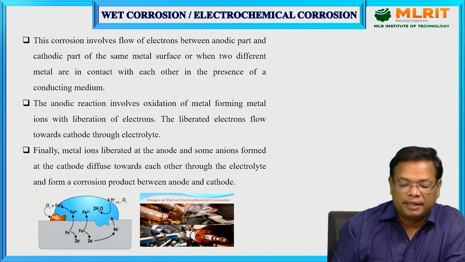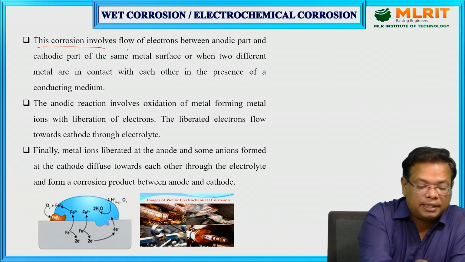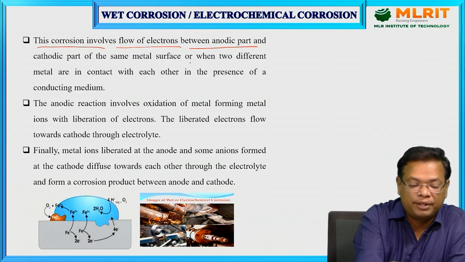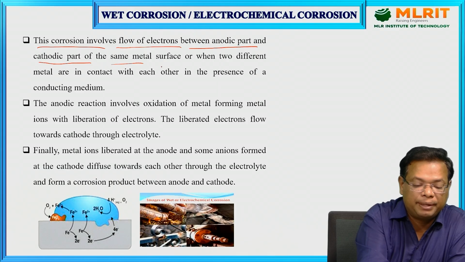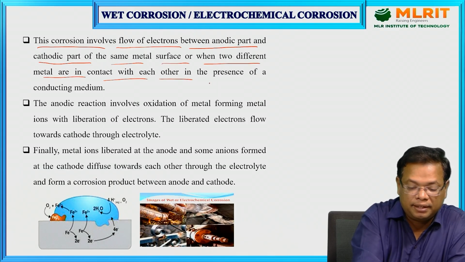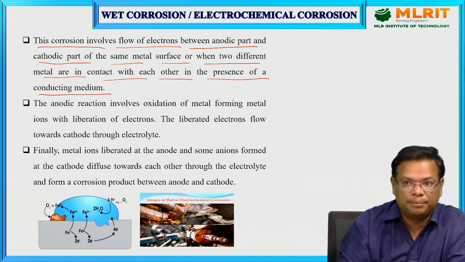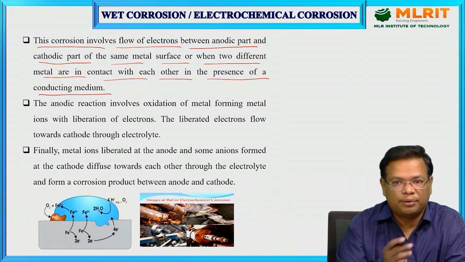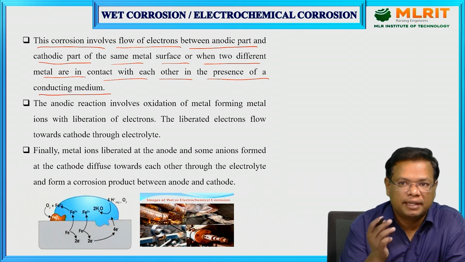Wet corrosion or electrochemical corrosion. This corrosion involves the flow of electrons between the anodic part and cathodic part of the same metal surface, or when two different metals are in contact with each other in the presence of a conducting medium. So it's nothing but an electrochemical cell, or a galvanic cell.